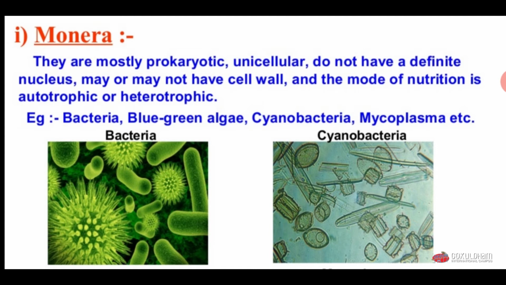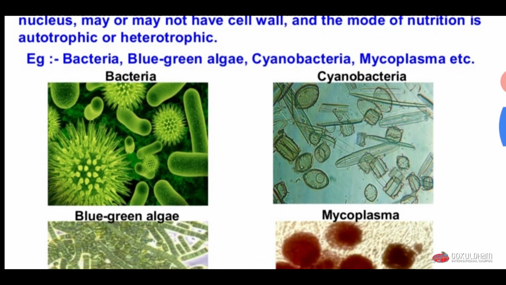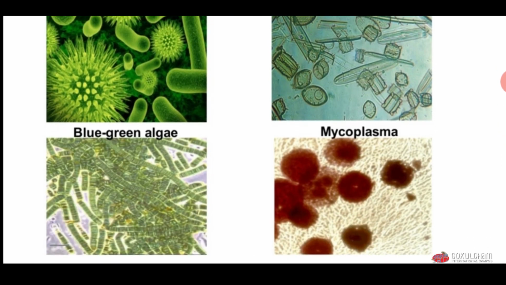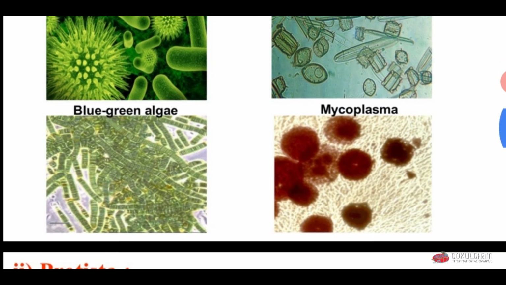First one is Monera. They are mostly prokaryotic and unicellular, do not have a definite nucleus, may or may not have a cell wall, and the mode of nutrition is autotrophic or heterotrophic. Examples include bacteria, blue-green algae, cyanobacteria, and mycoplasma. You can see in the figure that the first picture is of bacteria, second picture is of cyanobacteria, third one is blue-green algae and mycoplasma.